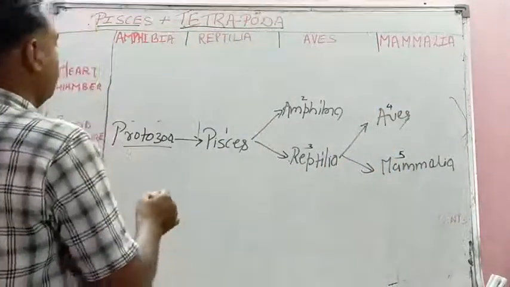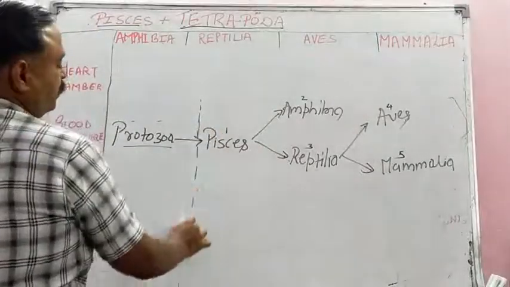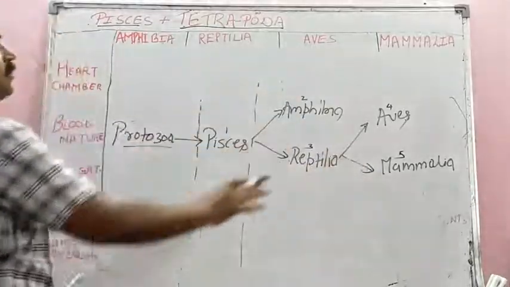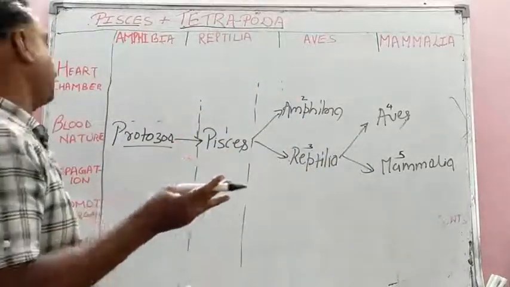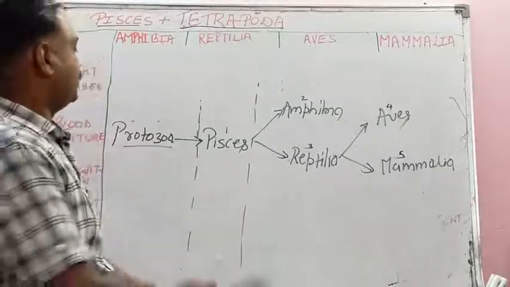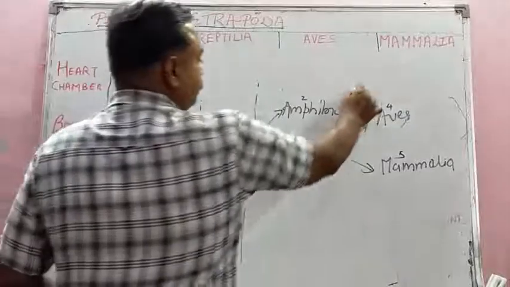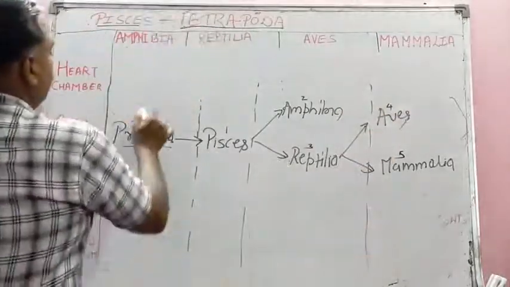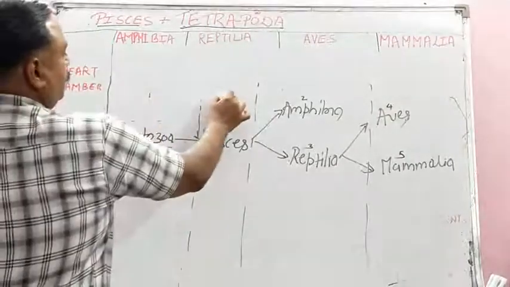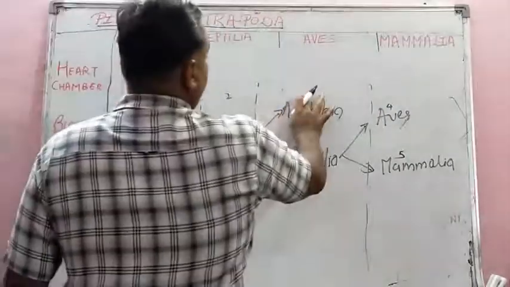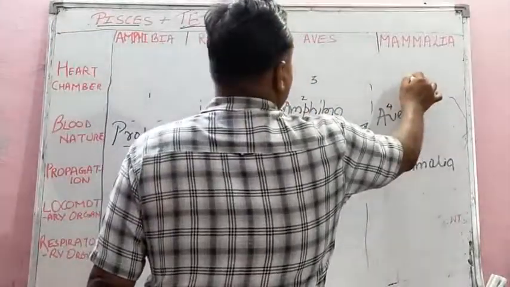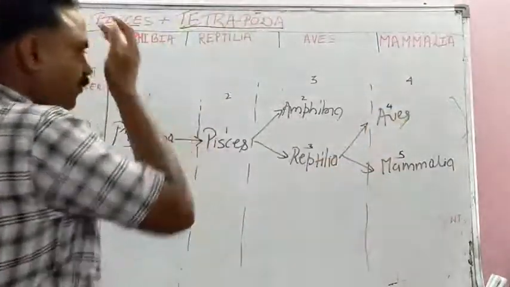Student, if we divide it, I am giving you an idea how to learn these features. From this chart I can tell you about the chambers of the heart, blood nature and propagation, how they reproduce, oviparous or viviparous. So just emphasize on this chart, student. If we put the number here, protozoa is number 1, and this column number 2, and Amphibia and Reptilia in number 3 column, and Aves in number 4.